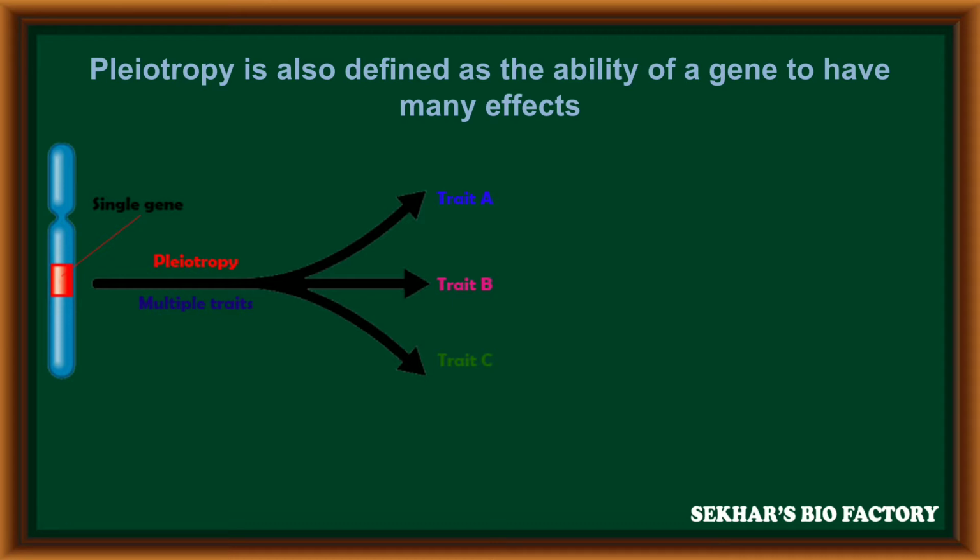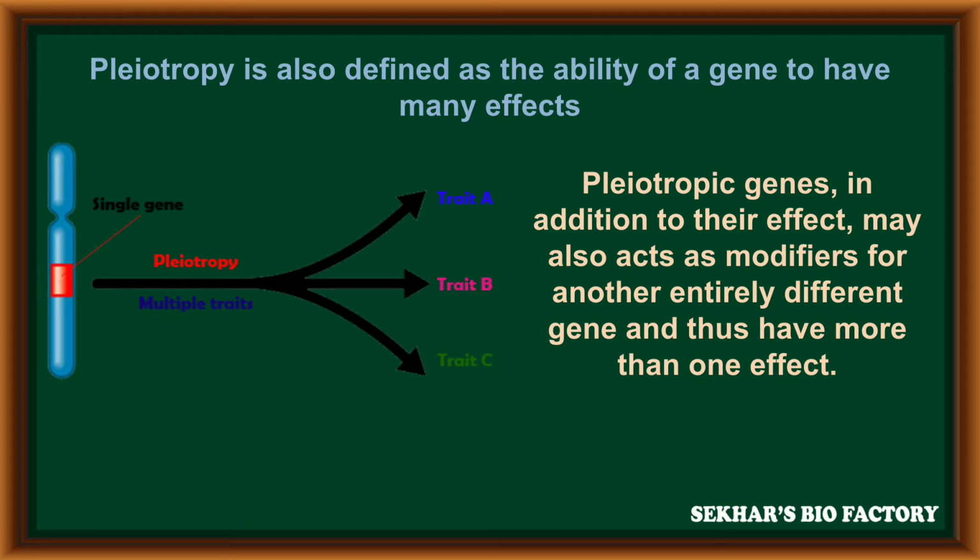Pleiotropy is also defined as the ability of a gene to have more than one effect. That means the gene located on a chromosome can express different traits like trait A, trait B, trait C. It is called pleiotropy.